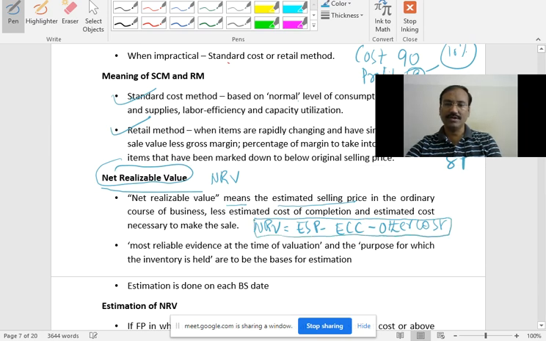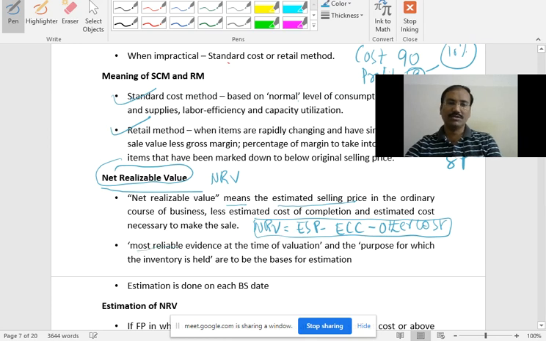So I did that theory only on the equation. Actually it is an equation, but I did that for a 2 marks question like this. So what is the net realizable value? Net realizable value is the estimated selling price in the ordinary course of business less the estimated cost of completion and the estimated cost of necessary other costs to make the sale. Whatever other cost is incurred by you to sell it. So that is your net realizable value.